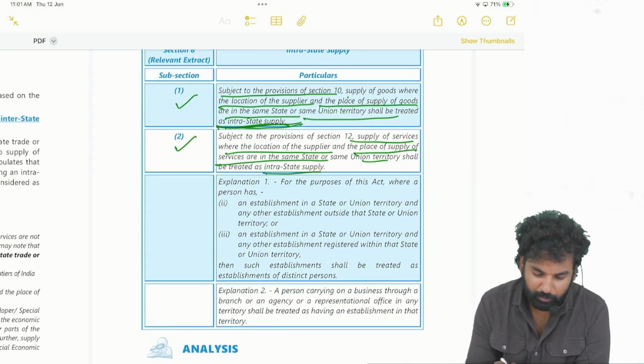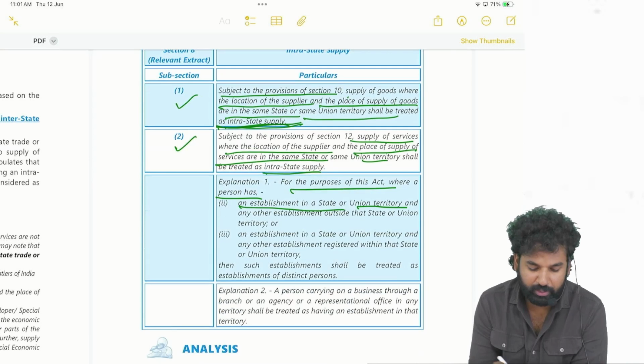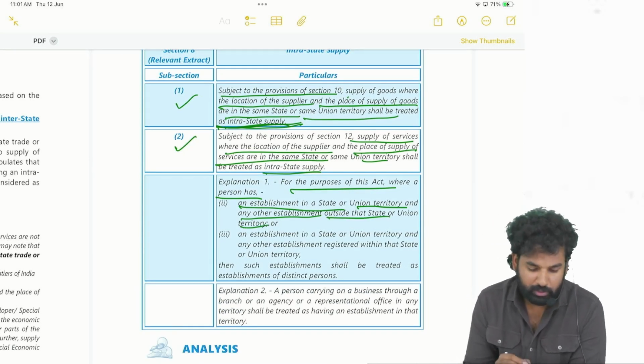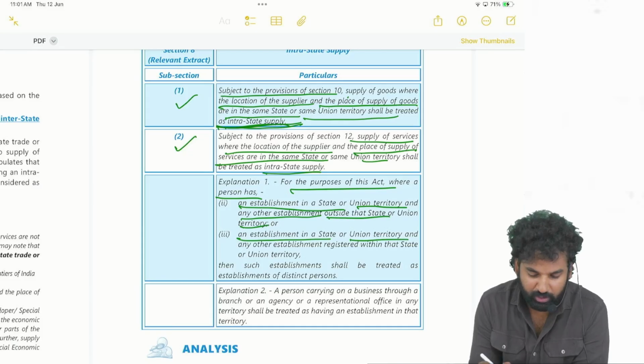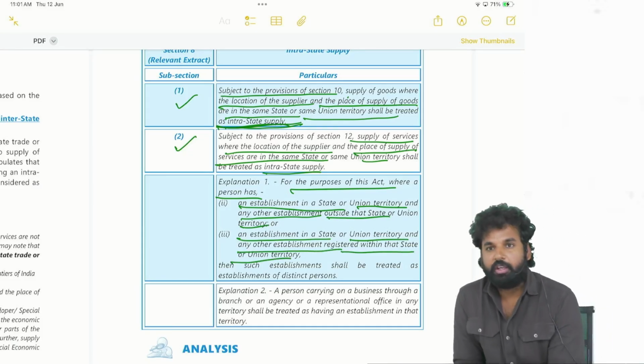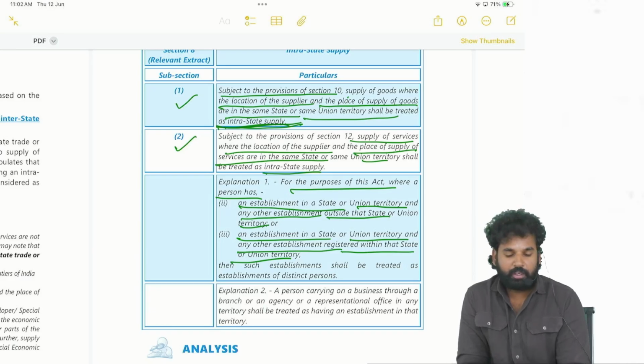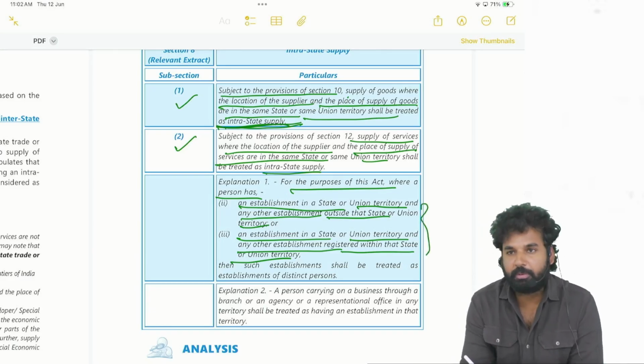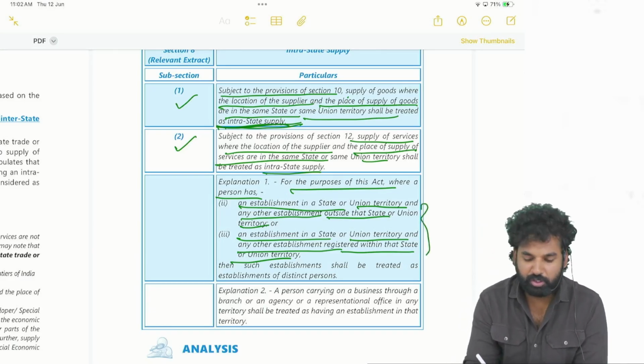Okay. For the purpose of this Act, where a person has an establishment in a state or union territory and any other establishment outside that state or union territory, that means they are talking about a distinct person, outside the state and within the state.